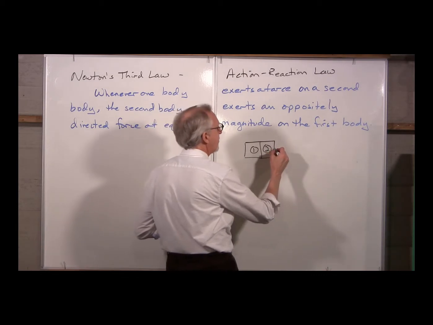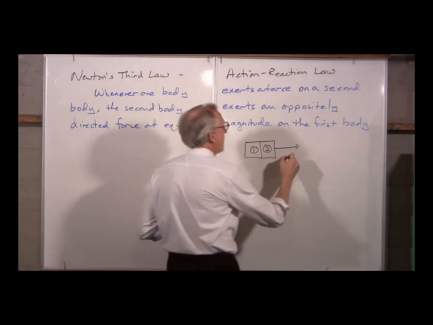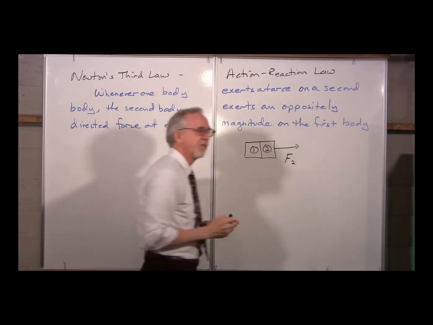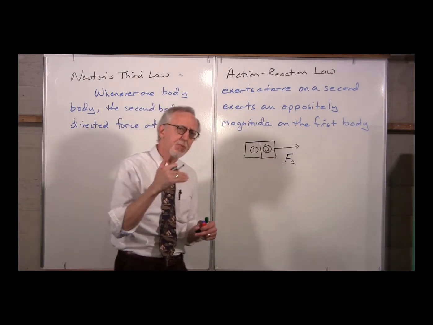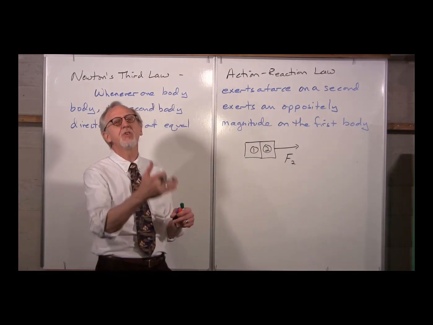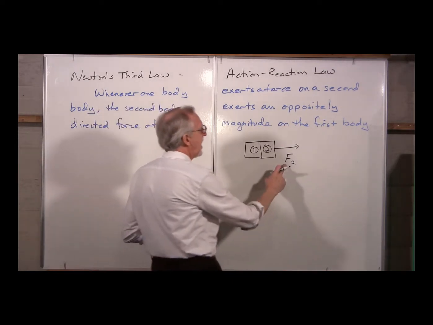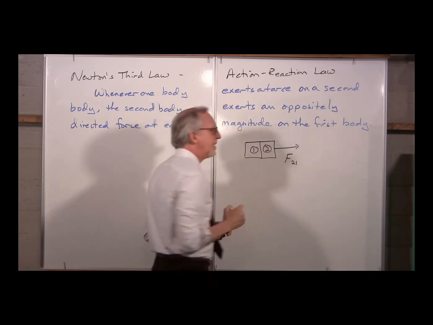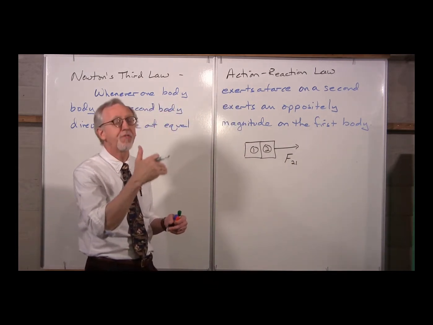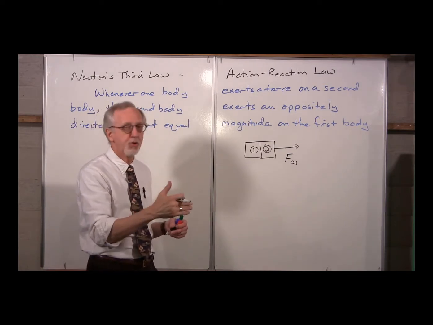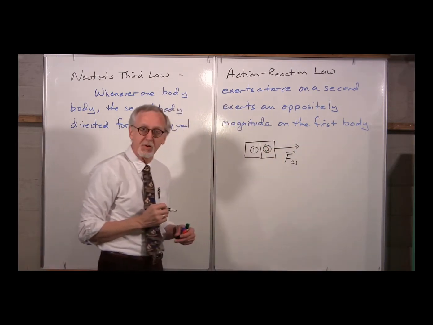So I'm going to draw in that force. Let's assume that it's a pushing force. I'll call this F2, the force on object 2. But I want to emphasize that this particular force on object 2 is being caused by object 1. So I'm going to call this F21, the force on object 2 due to or from object 1. It is a vector, so I'm going to write it as a vector.